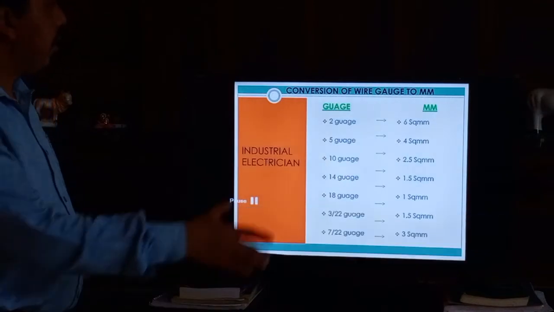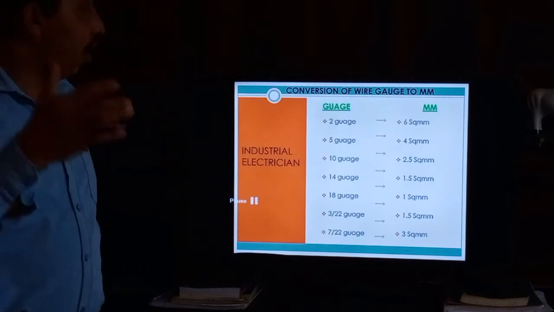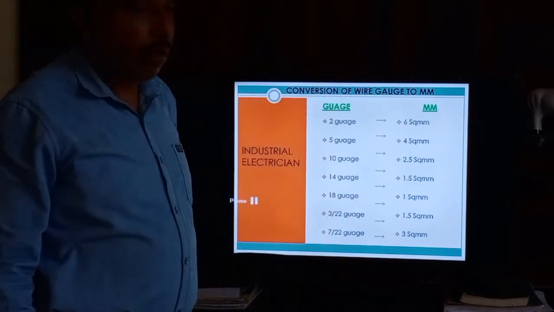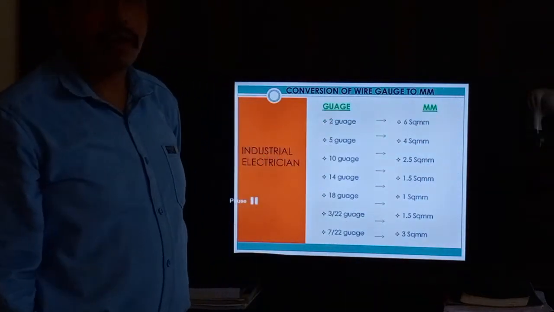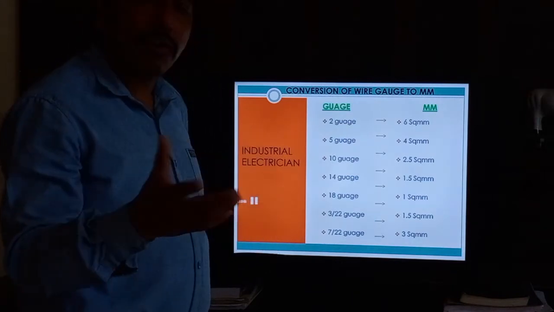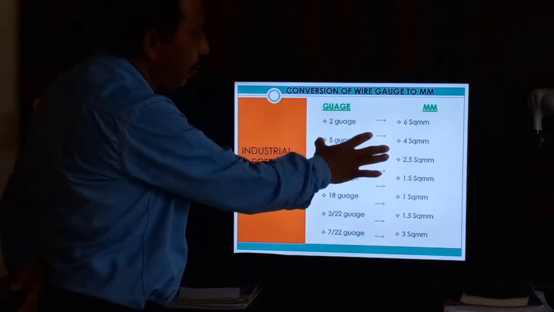Next, convert wire gauge to mm. Some wire comes in gauges, but nowadays all wire is coming in mm. In our India also we now use mm, but sometimes it comes in gauge too.